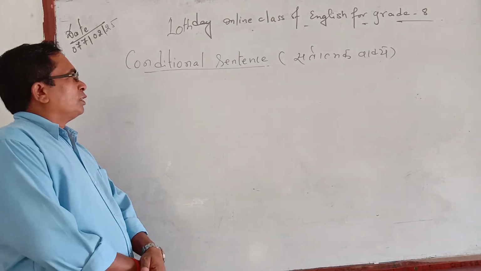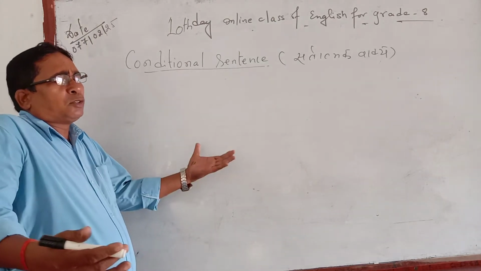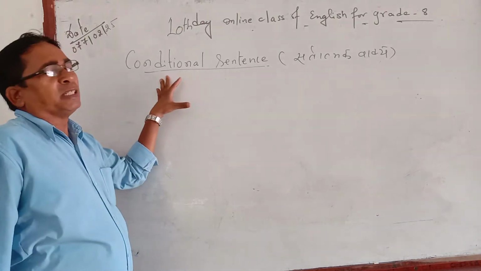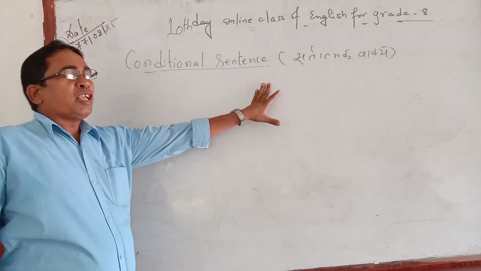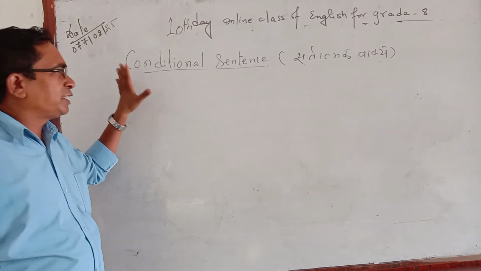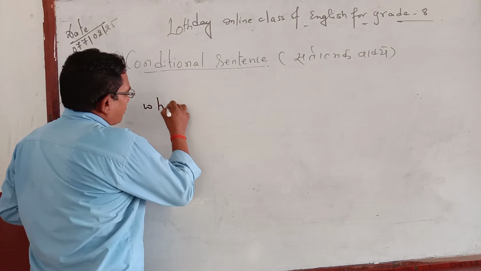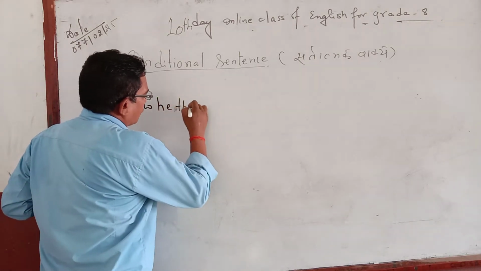As I told you, if you get if, then that is the condition. But sometimes you may not get if. If you don't get if there, then instead of if, there may be whether.